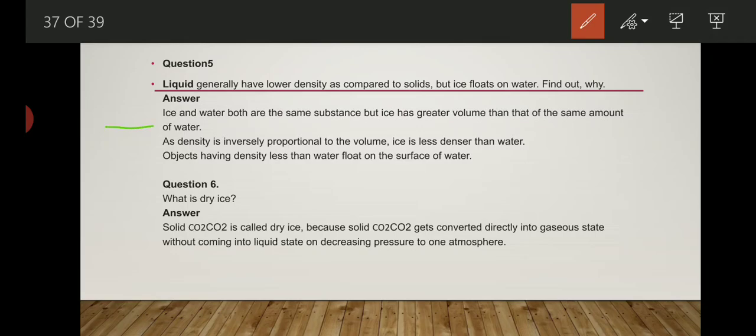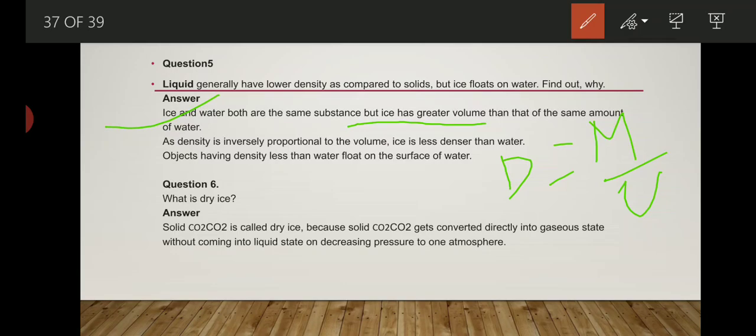Now understand. Basically the volume of ice is higher than the volume of the same water. Why is it so? As we know, D equals M upon V. Whenever volume is high, density gets lower, and whenever density is high, volume is lower. So in the case of ice, the volume is higher, so the density becomes lower. That's why ice floats on water, because ice has lower density than water. This is the main reason.